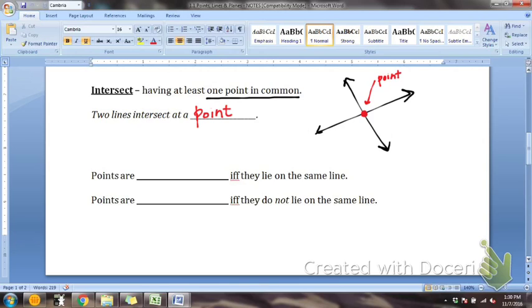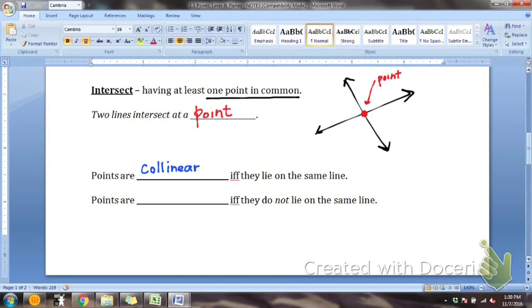Okay, so now we're going to learn a new word. Points are something if they lie on the same line. We use this word collinear. Nice try. Yeah, you gave a good guess. Collinear, it's a new word. Collinear, C-O-L-L-I-N-E-A-R. What word do you see in collinear?